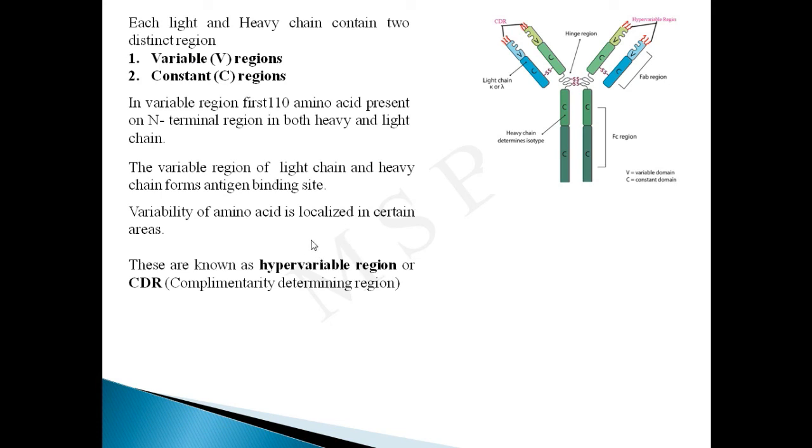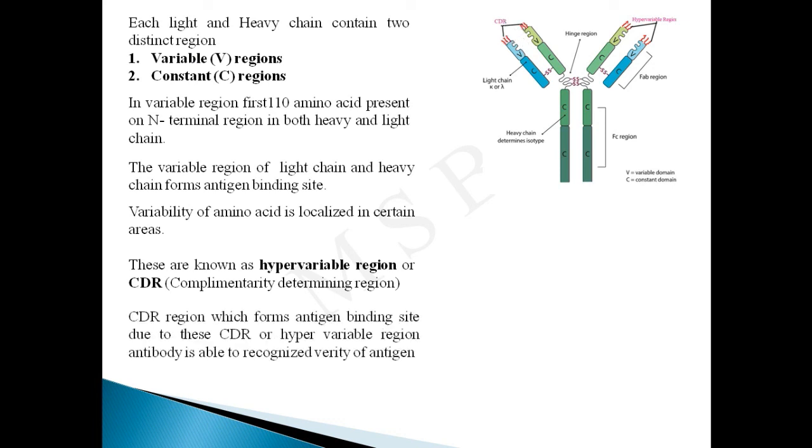The variability of amino acids is localized in certain areas, and these areas are known as hypervariable regions or CDR regions. CDR means complementarity determining region. This CDR region forms the antigen binding site, and due to these CDR or hypervariable regions, the antibody is able to recognize a variety of antigens. These CDRs have 3 forms: CDR1, CDR2 and CDR3.